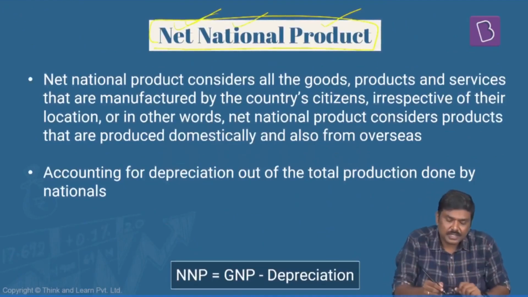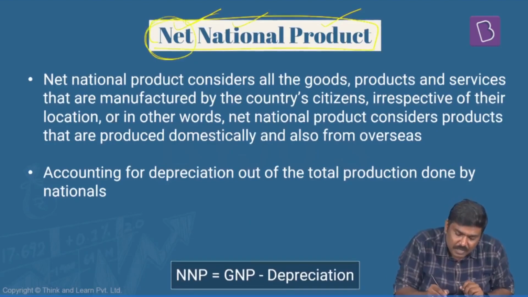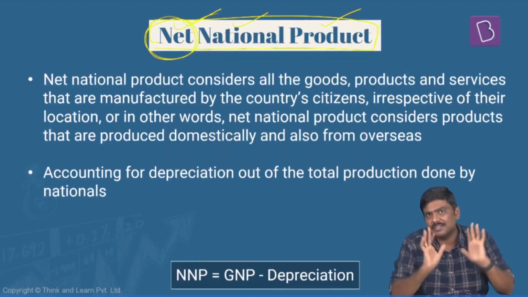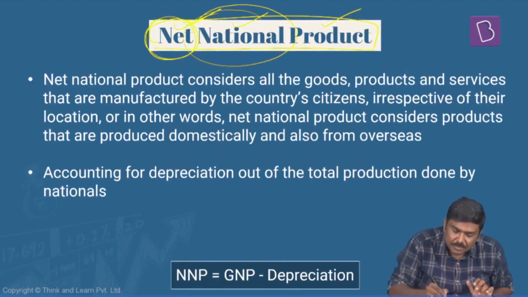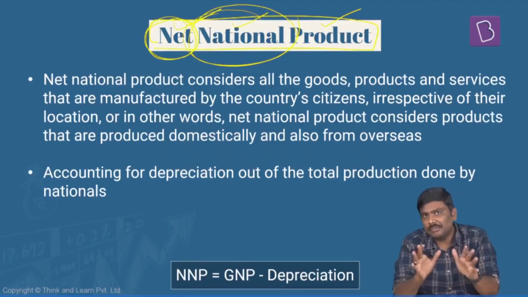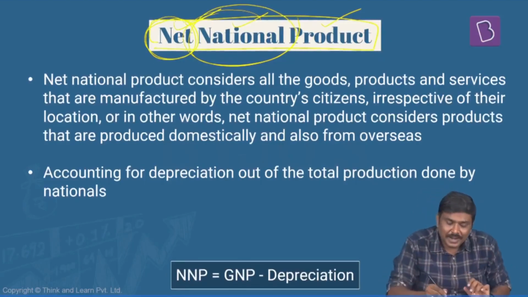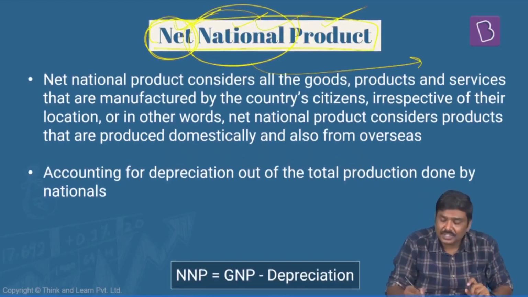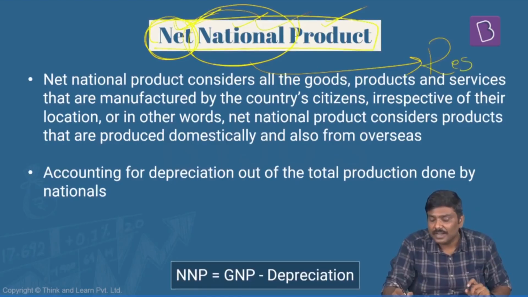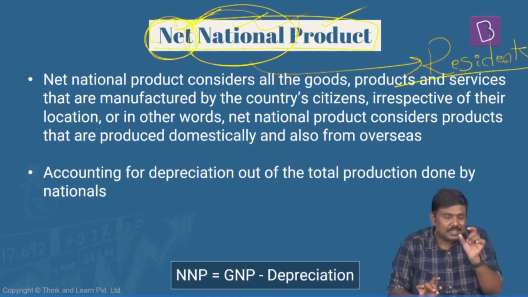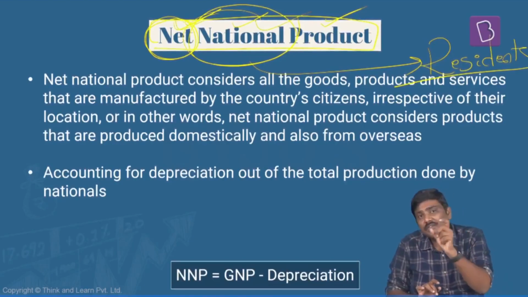Now, first and foremost, understand this. We already discussed the meaning of net. From gross, we are deriving net. There has to be certain adjustment. And we also discussed the concept of national. Means what? A total production done by nationals of a particular country. Now, what do you mean by net national product? It is the market value of all the goods and services which is produced by nationals or residents of a particular country in a specific time period. Is it okay?